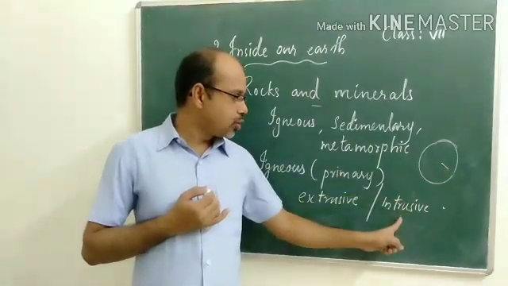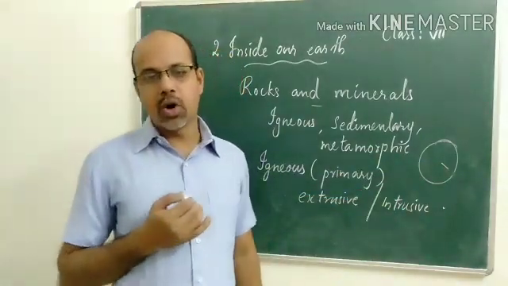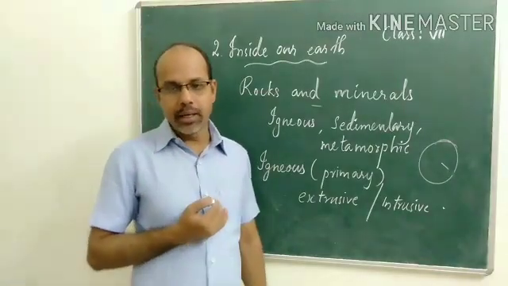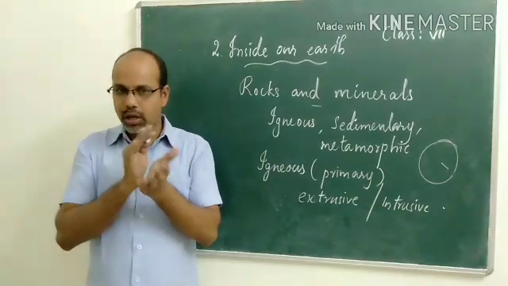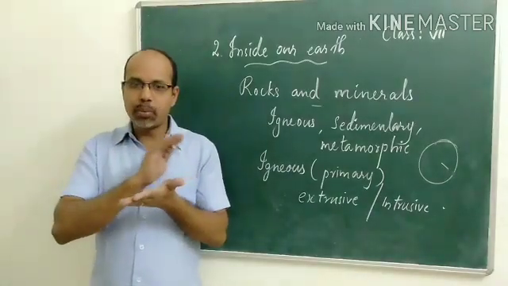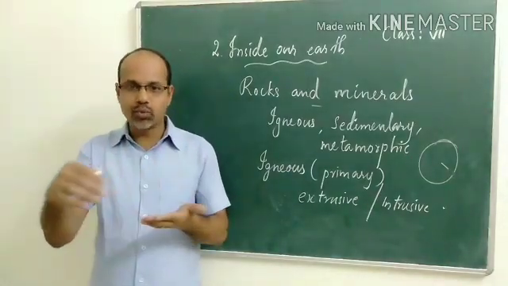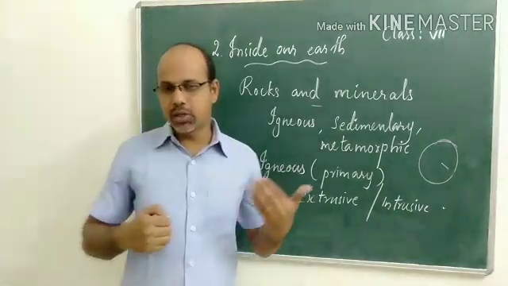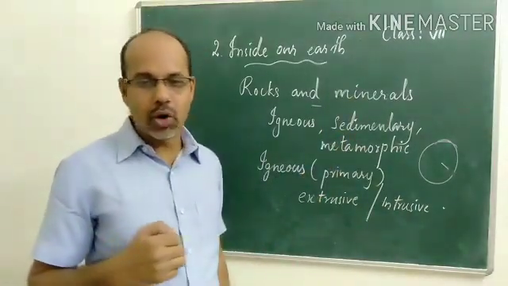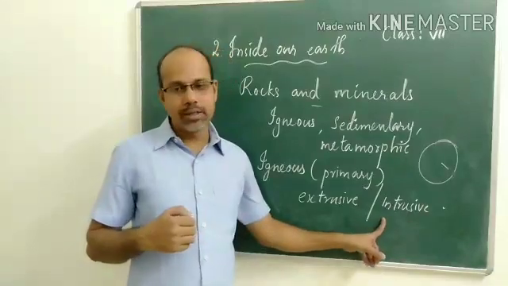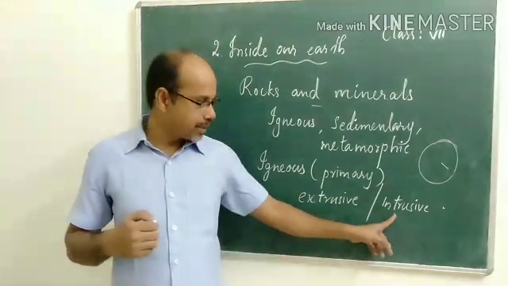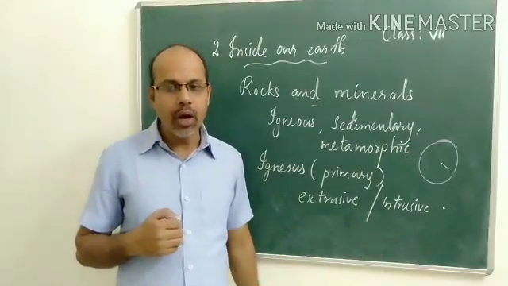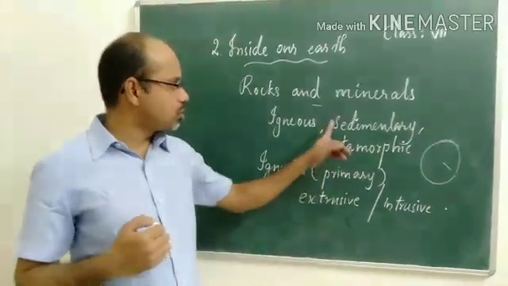We know the grinding stones used for making paste or powder of spices; such grinding stones are made in this way. So granite is an example of intrusive igneous rocks.